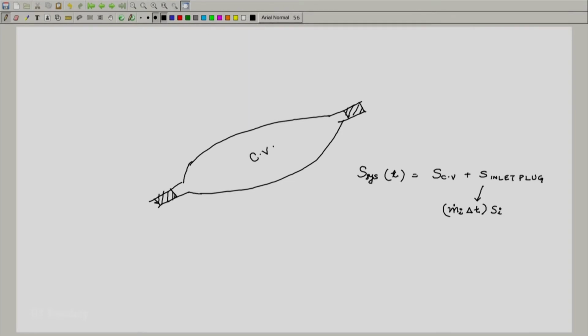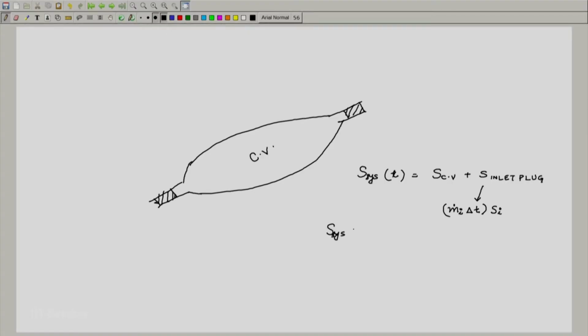In a similar fashion, the entropy at time t plus delta t can be written as follows. I should be writing t here.